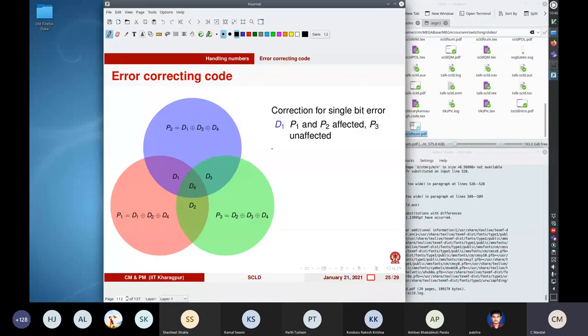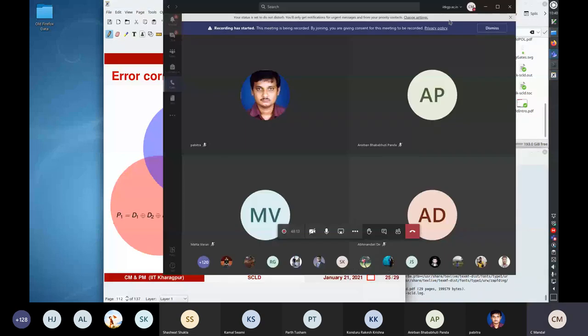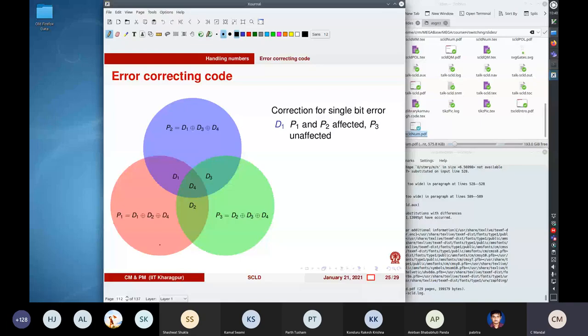So let us say that you have four data bits, D1, D2, D3, and D4.